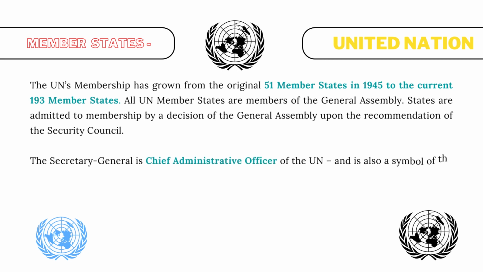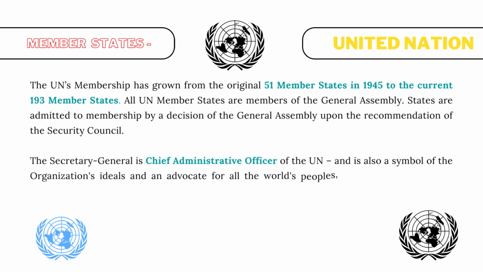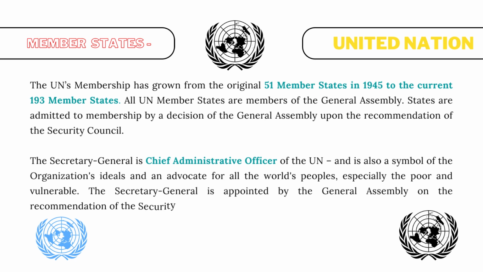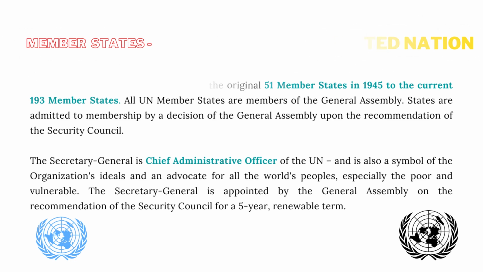The Secretary-General is Chief Administrative Officer of the UN and is also a symbol of the organization's ideals and an advocate for all the world's peoples, especially the poor and vulnerable. The Secretary-General is appointed by the General Assembly on the recommendation of the Security Council for a 5-year, renewable term.